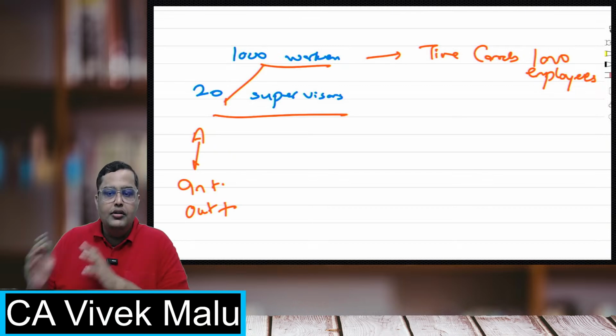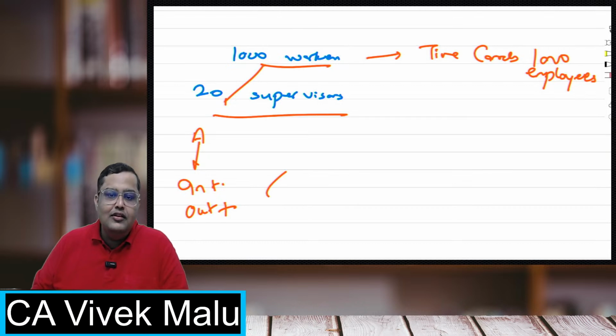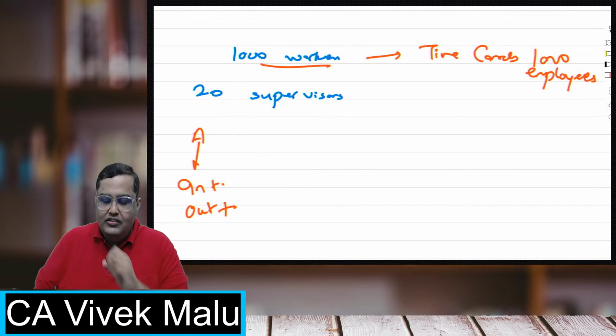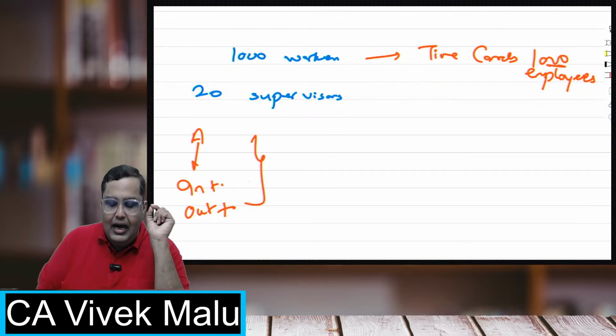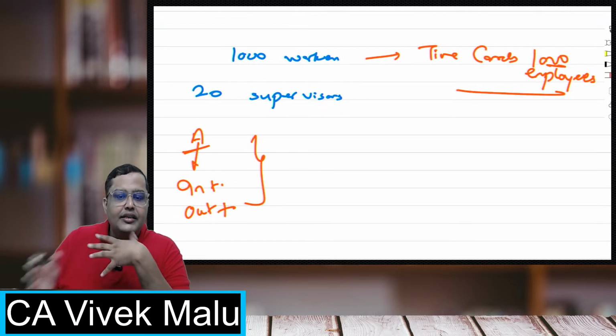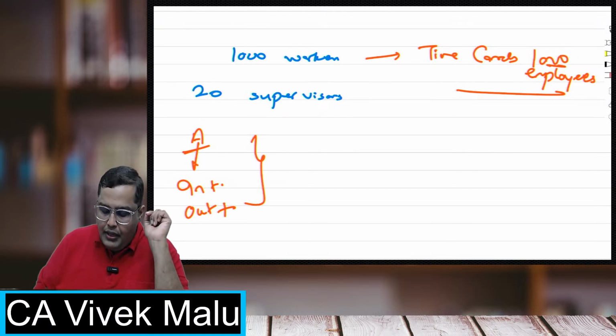Similarly, the next employee will also do like that. Next employee, he will also do like that. And this is how time cards are maintained on an employee to employee basis. So what will this time card record? This time card will record that this employee has worked for how many hours under job A or under supervisor A. It will not just record when he has attended and when he has not. It will actually record how many hours he has worked.